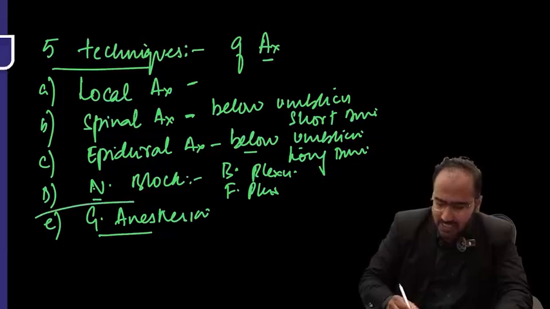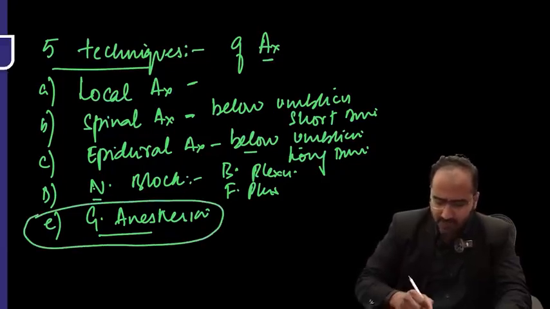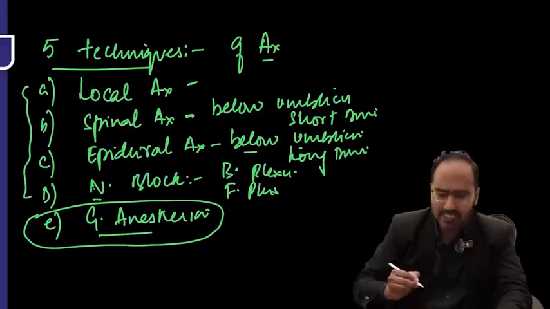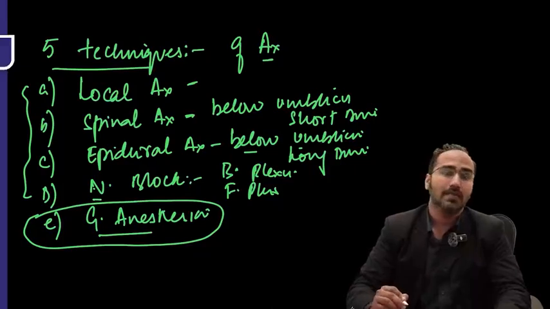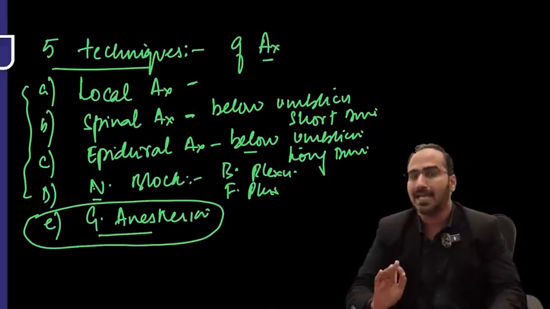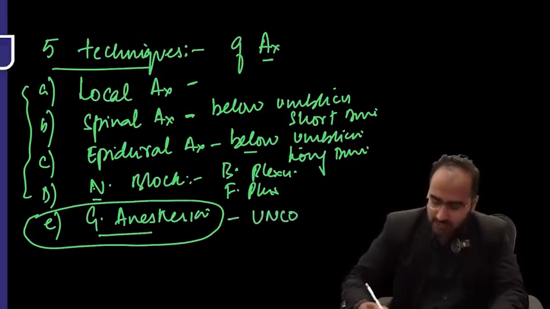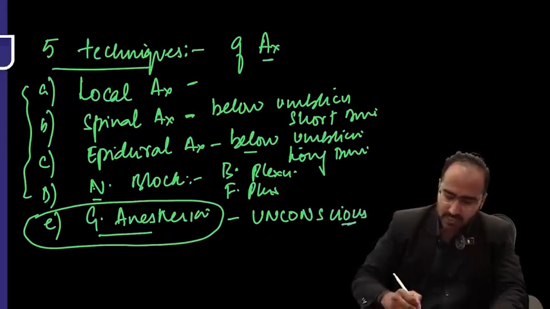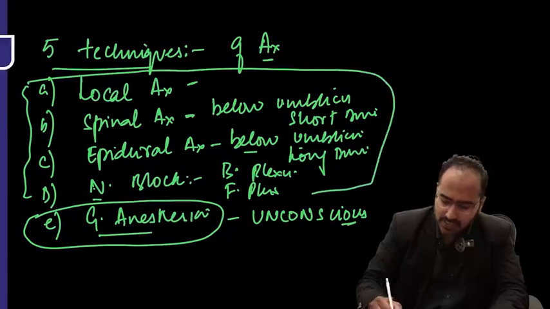General anesthesia is basically very different from all these anesthesia techniques. Why? Because in general anesthesia, the patient is made unconscious, whereas in all these other techniques, the patient is conscious.